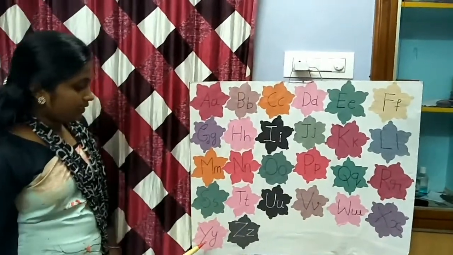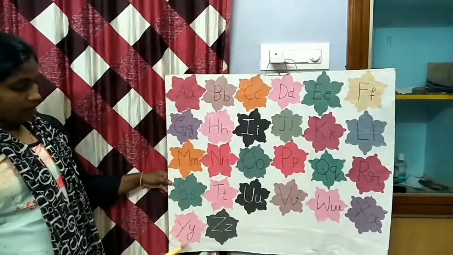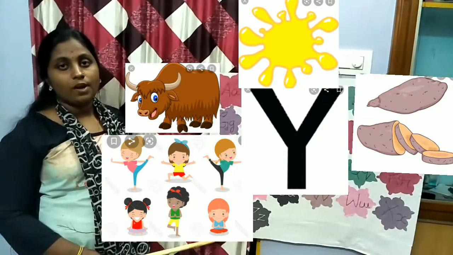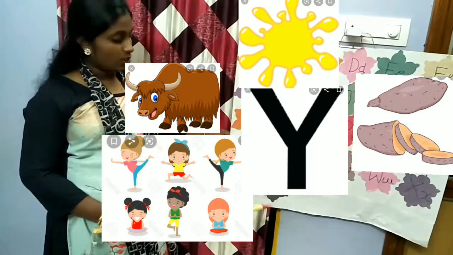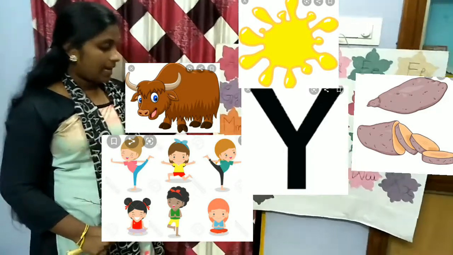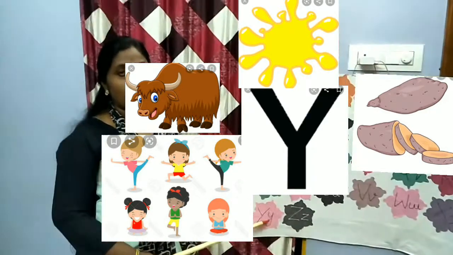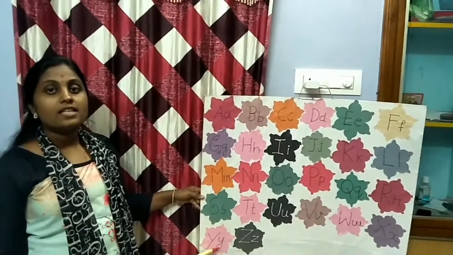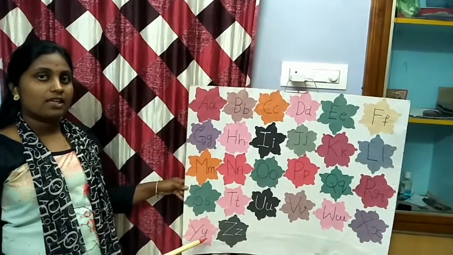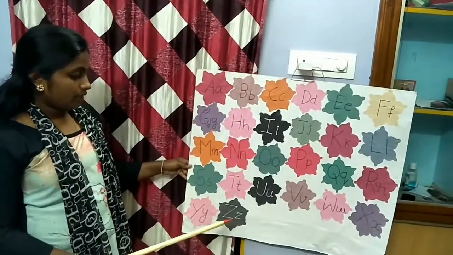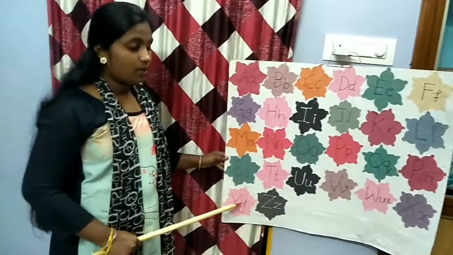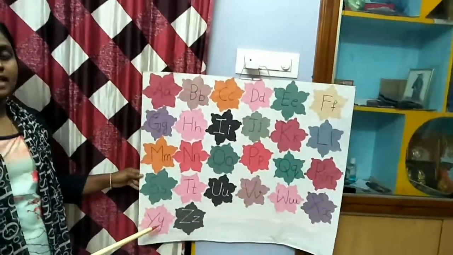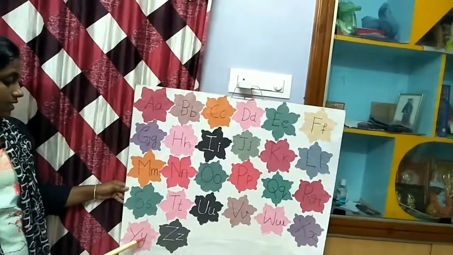Next letter is Y. Y for yak, Y for yellow, Y for yam, and Y for yoga. Yam is a sweet potato; here we call it sweet potato. The phonic sound for Y is y.